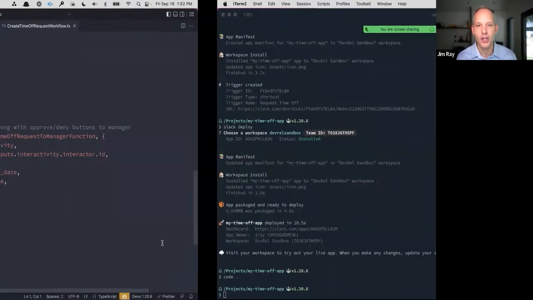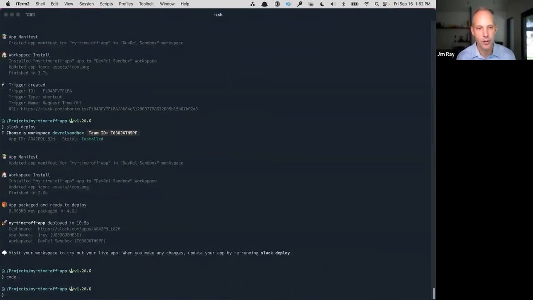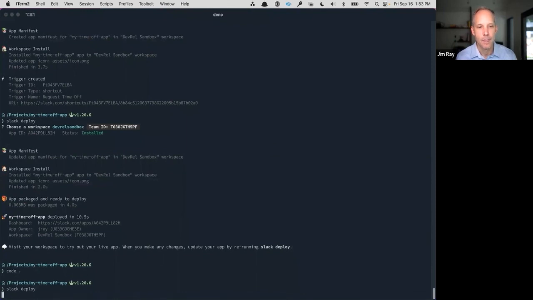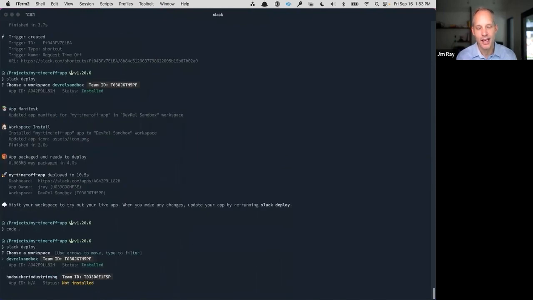Now, we made a couple of changes to the metadata here, so I'm just going to do a Slack deploy again. Because I am logged into multiple workspaces, it's asking me which workspace I want to deploy to. I'm going to deploy to the sandbox that we deployed to earlier.